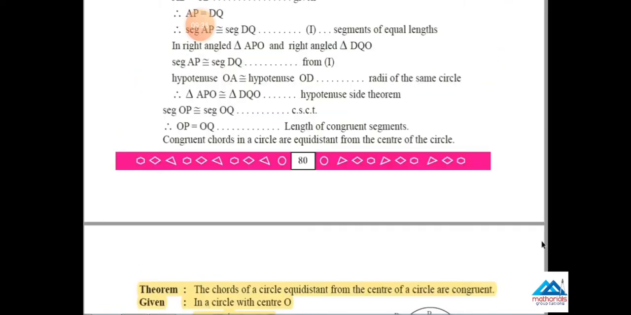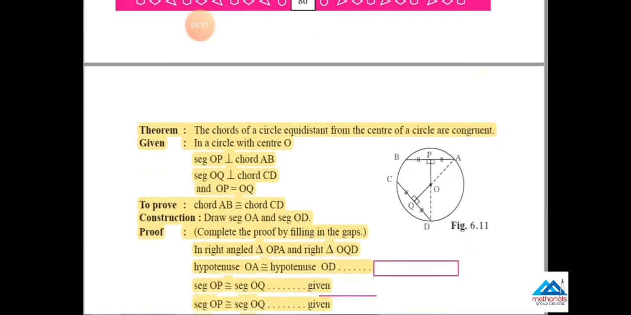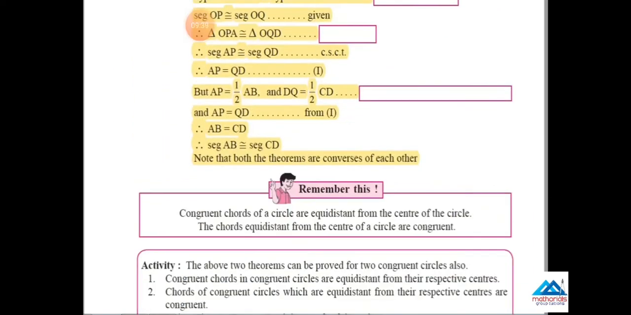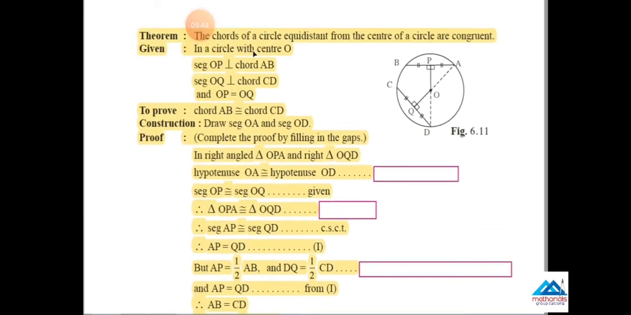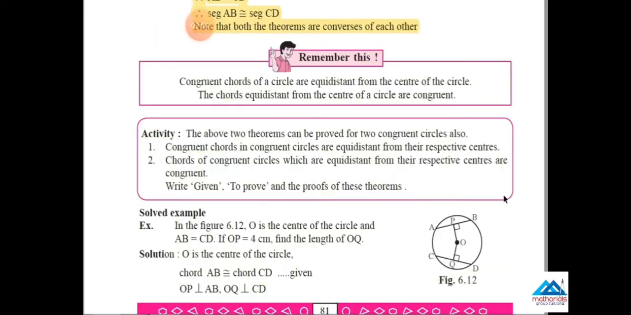Now come to page number 81. There is one theorem: chords of a circle equidistant from the center of a circle are congruent. This theorem is reduced from your syllabus for this academic year. Now delete it.